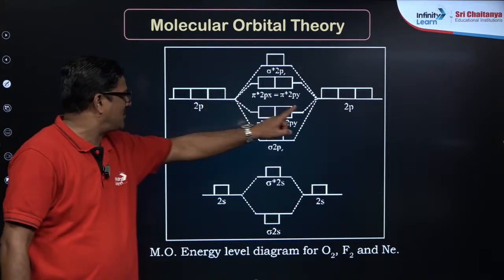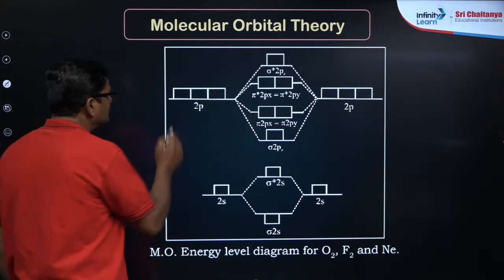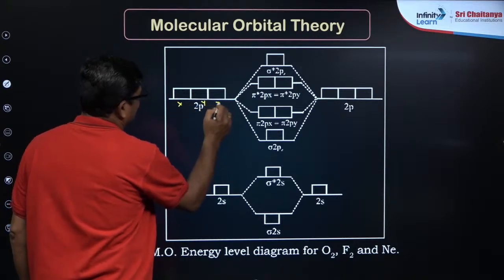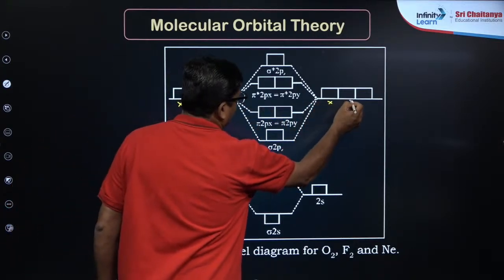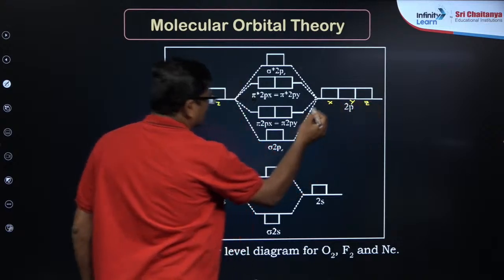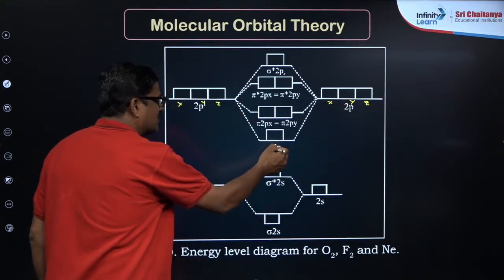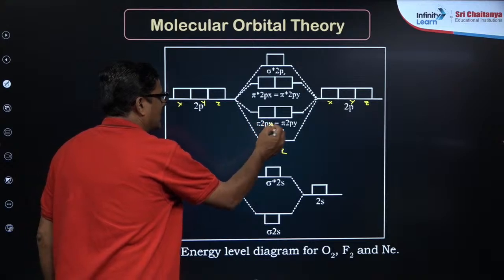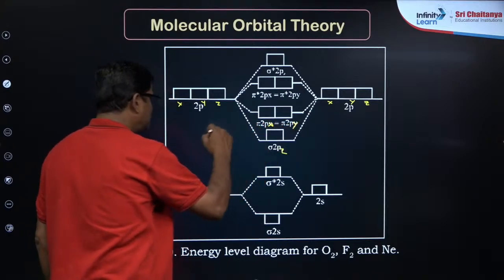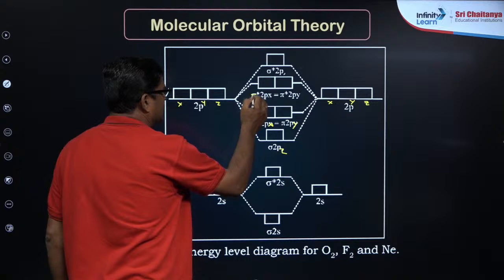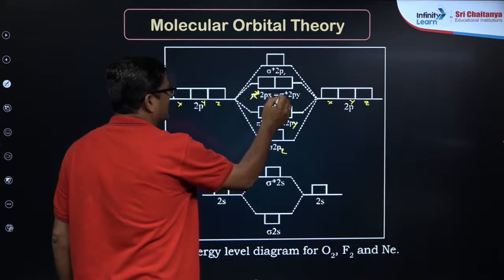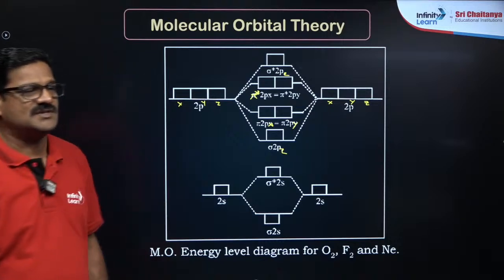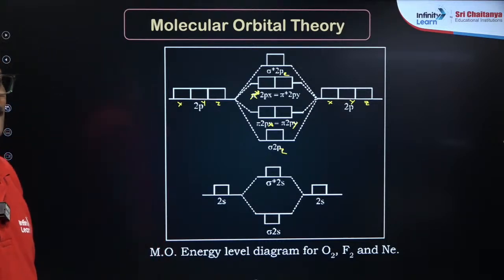the 2p orbital, in that px, py and pz. The z orbitals first combine: sigma 2pz, and pi 2px and pi 2py. After that come pi star 2px and 2py and sigma star 2pz. So this is how the orbitals are going to be.